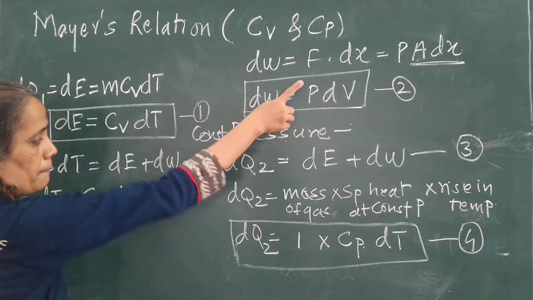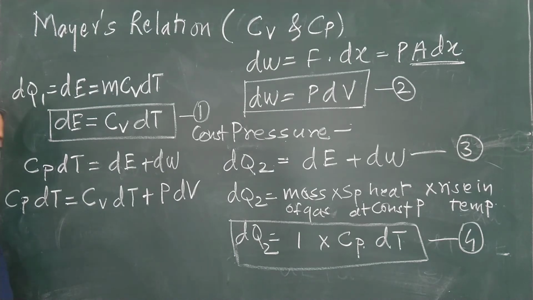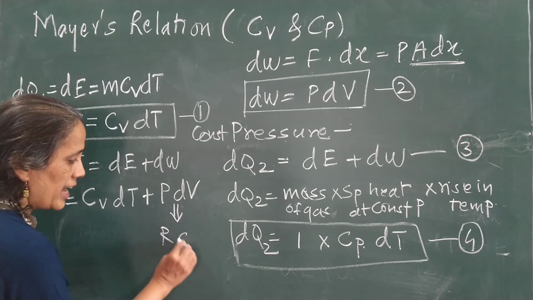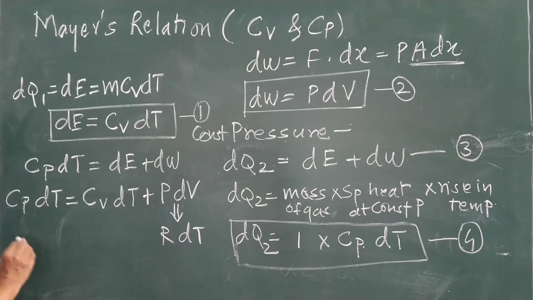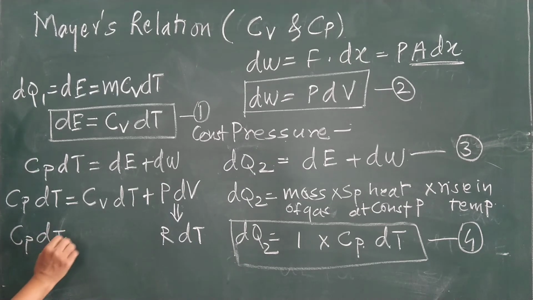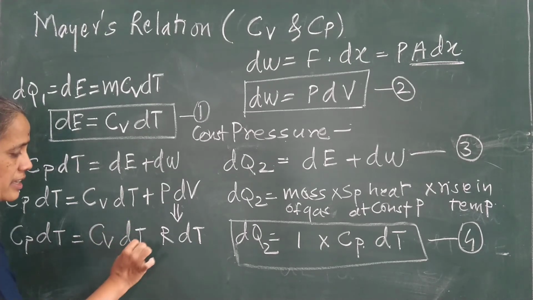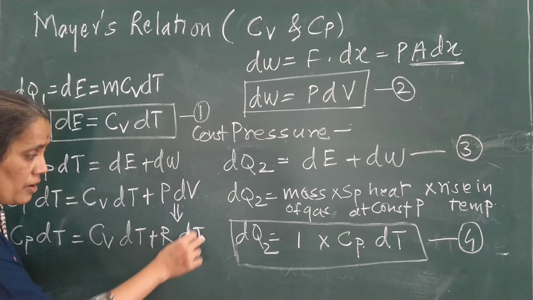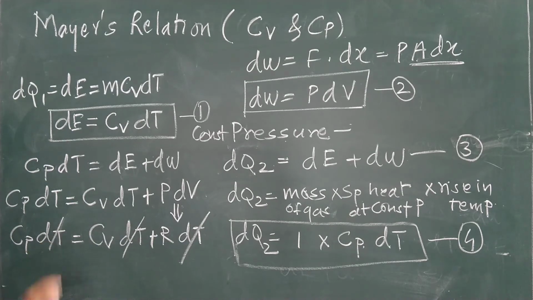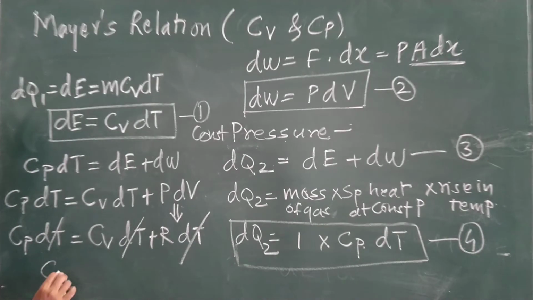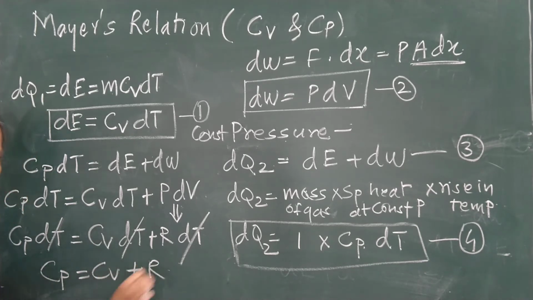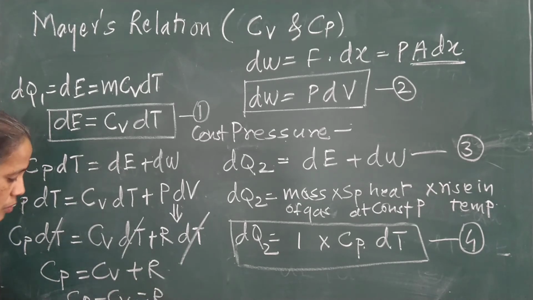PdV. But just now we have seen from ideal gas equation PdV can be written as RdT. Means what I am getting? Cp dT is equal to Cv dT plus, instead of PdV what I will write down? RdT. From all three terms this dT term will get cancelled. What is remaining? Cp is equal to Cv plus R. Means what? Cp minus Cv is equal to R.